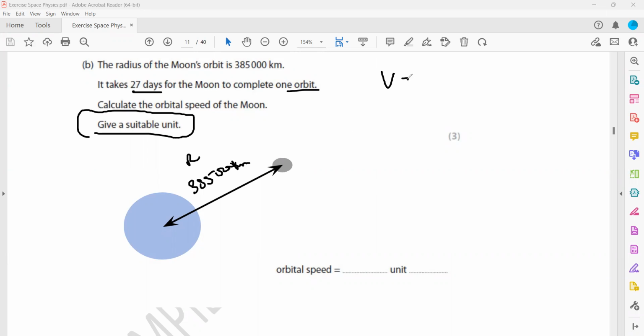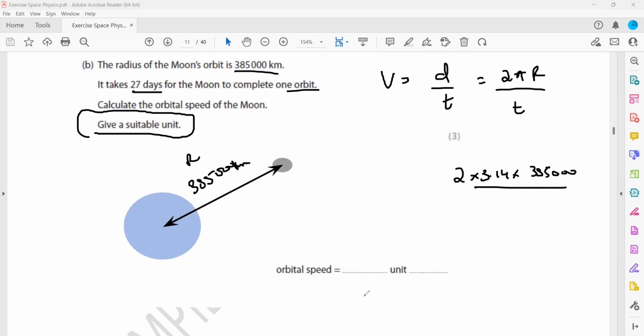So we have the formula: speed equals distance divided by time. When an object moves in a circular path, the distance is 2 pi r, and the time is T. So it will be 2 times 3.14 times the radius. If I'm not converting the kilometers, it will be 385,000. And I did not convert the time from days. Your time in seconds is also fine. You can convert into seconds. But what if I'm not converting? I'll write 27. So when I write 27, it will be about 90,000 kilometers per day.